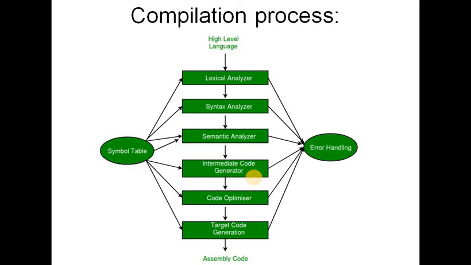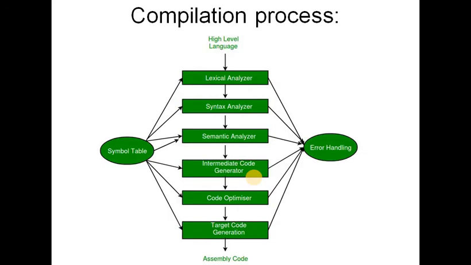The compilation process is a sequence of various phases. Each phase takes input from its previous stage, has its own representation of the source program, and feeds its output to the next phase of the compiler. So let us understand the phases of a compiler. So these are the actual phases.